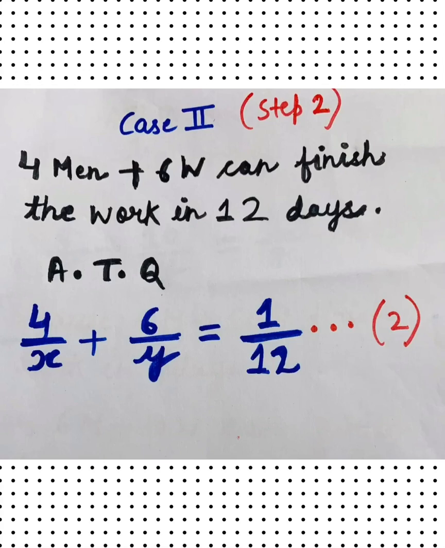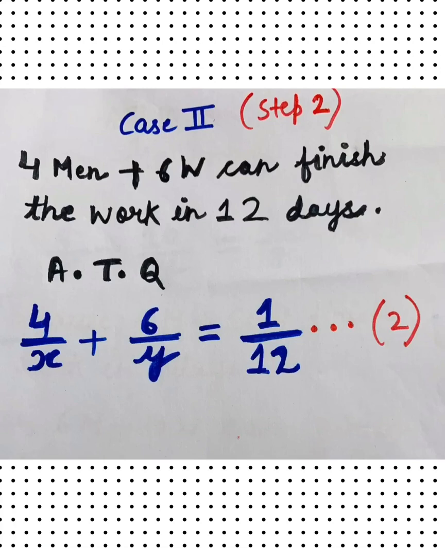I will frame the second equation in the same way I framed equation number 1. 4 men will do in 1 day 4 by x work plus 6 women will do in 1 day 6 by y work, and working together 4 men and 6 women can finish the work in 12 days. In 1 day all of them will finish 1 by 12 work. So this is our equation number 2: 4 by x plus 6 by y equal to 1 by 12.